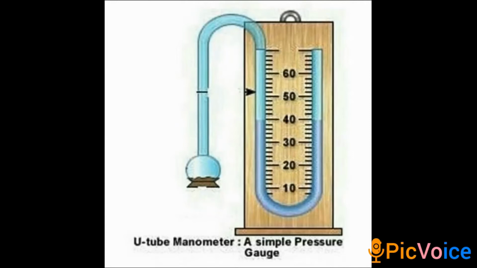This is the construction and working of a manometer.